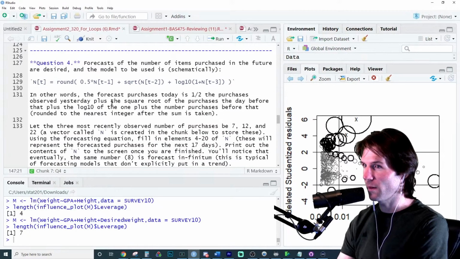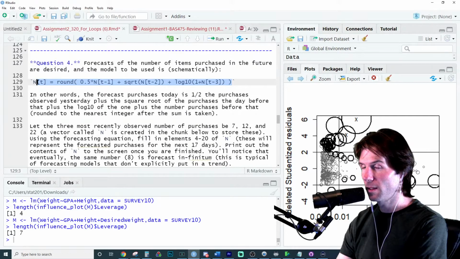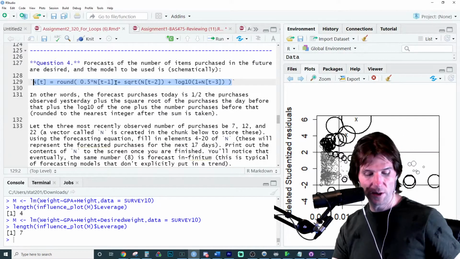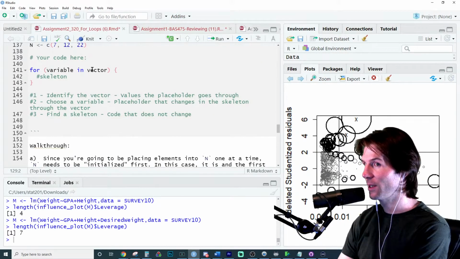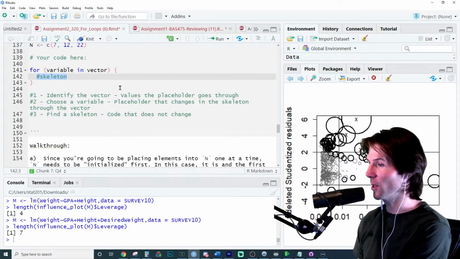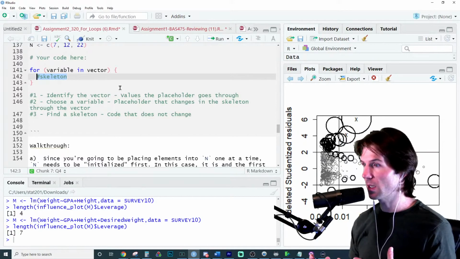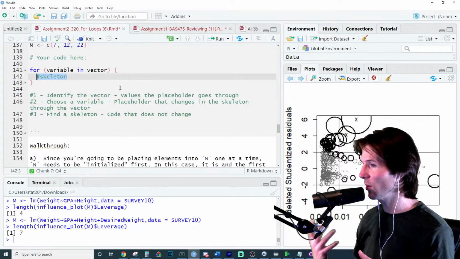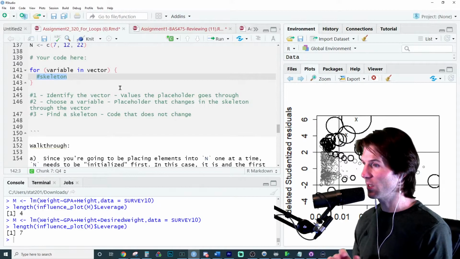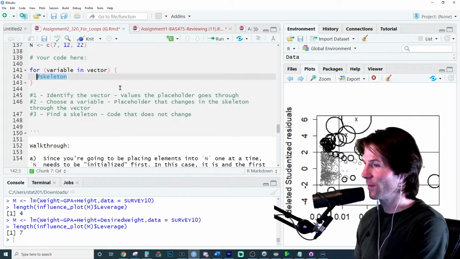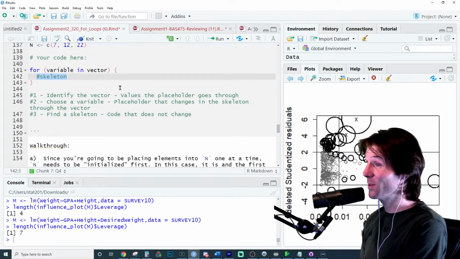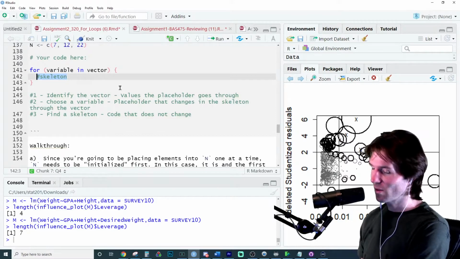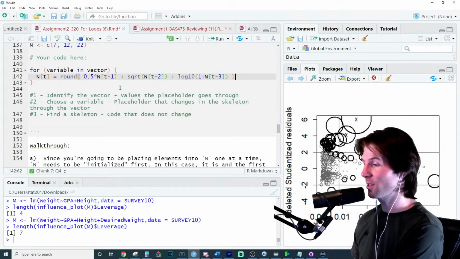Interestingly enough, we need code that does not change right here. This code is not changing. So what is this code going to be? This is going to be our code that does not change every time the loop runs. It's just going to run this code every single time. This is part 3, actually. It is the skeleton. So this is the skeleton right here, the code that does not change. Does that make sense, Ryan?